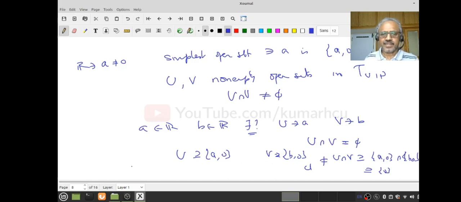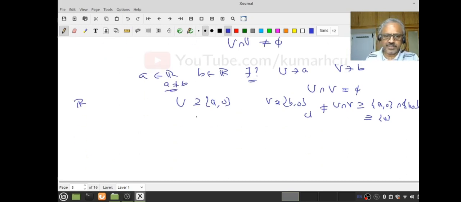In contrast, with the usual topology, if you give me a not equal to b, sorry, I should assume that; even otherwise it's a correct statement. If I have R with the usual topology, I can always plot it. Suppose a is less than b, I can find small intervals around them, this is my U, this is my V, so that U intersection V is empty. So I can do that, whereas in the VIP topology, I can't. Do you follow that? We'll understand more about this.